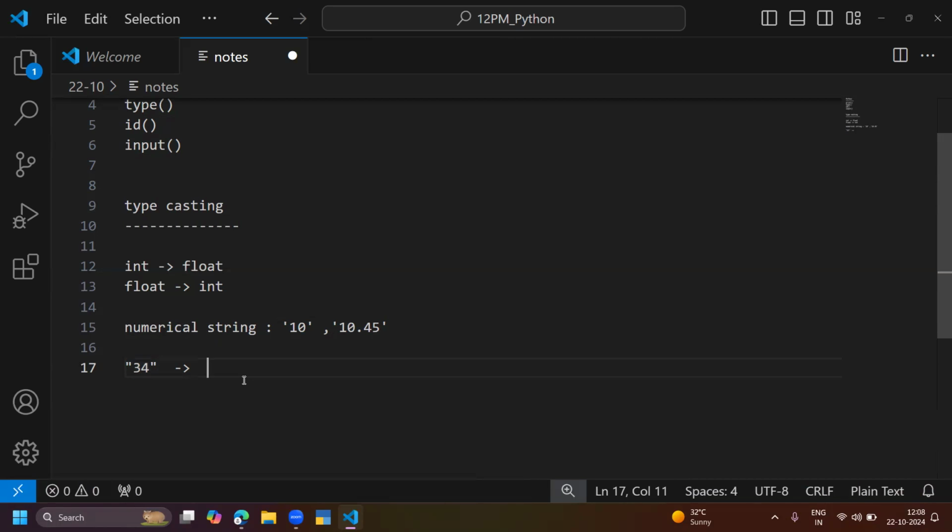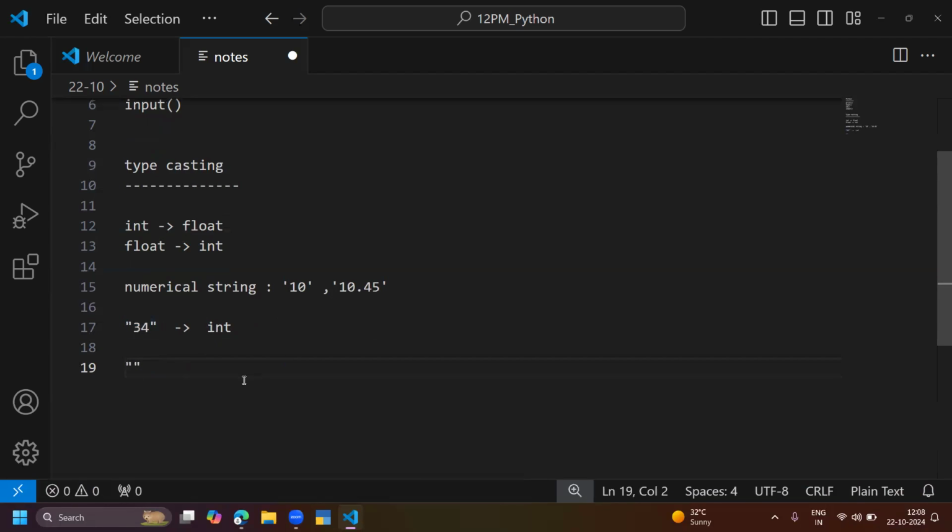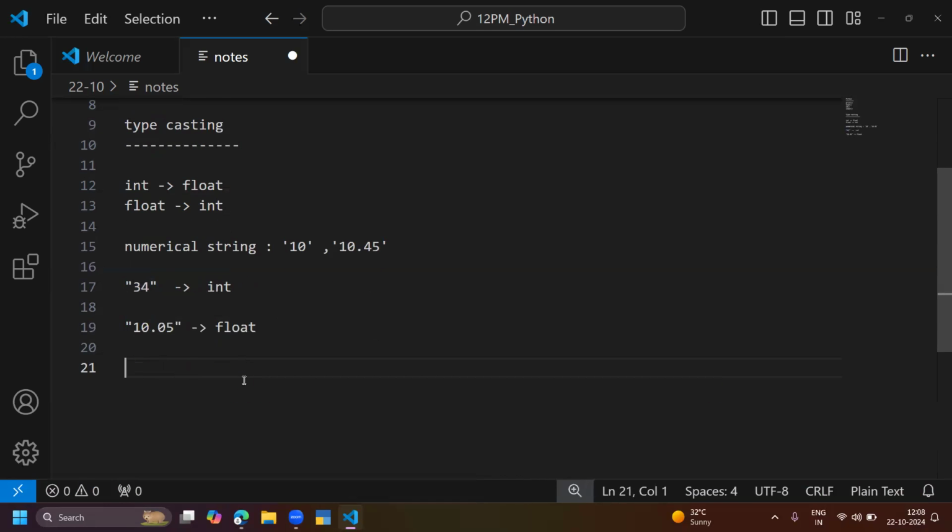A numerical string, I can cast to integer, or a numerical float, something like 10.05. I can convert this numerical float into the floating type also. Numerical strings and numerical floats, I can convert into integer or float. Otherwise, normal strings, I cannot convert into integer.